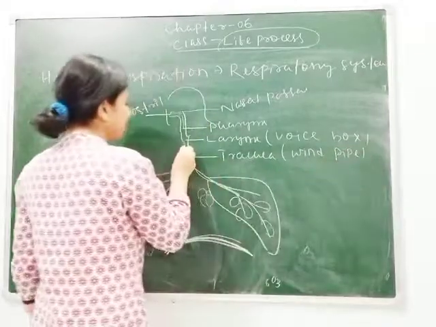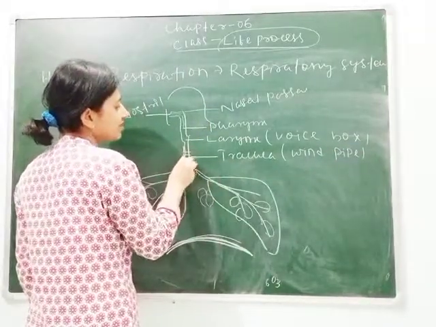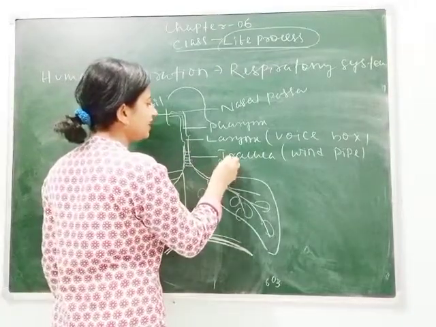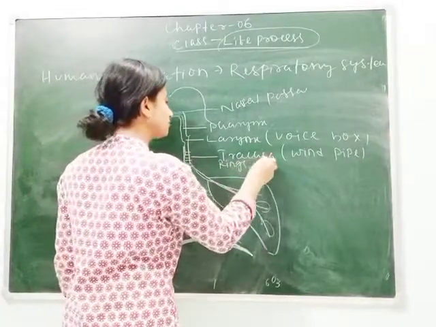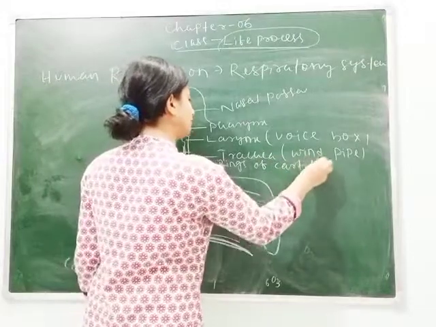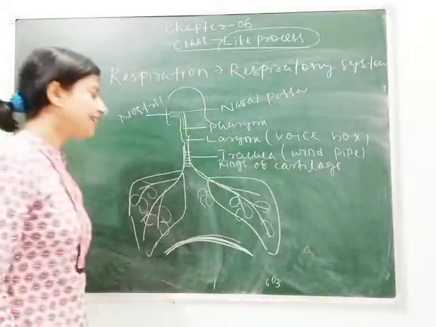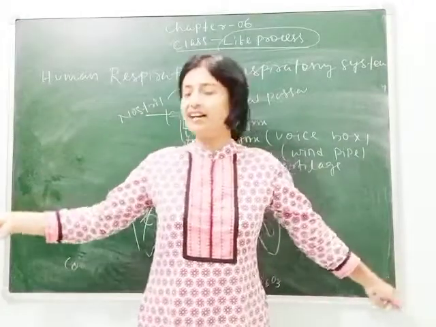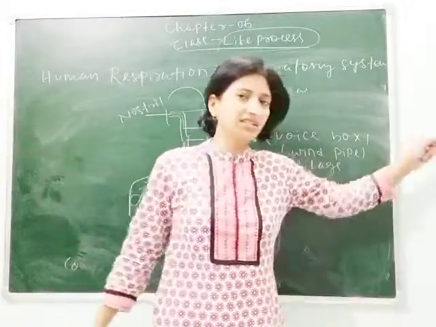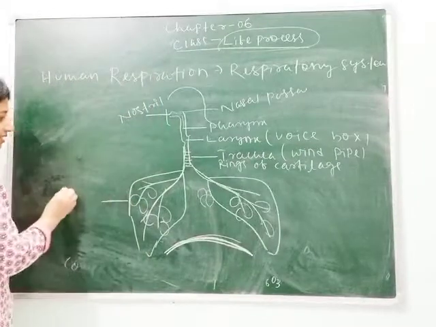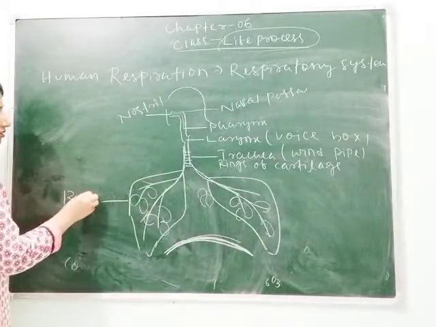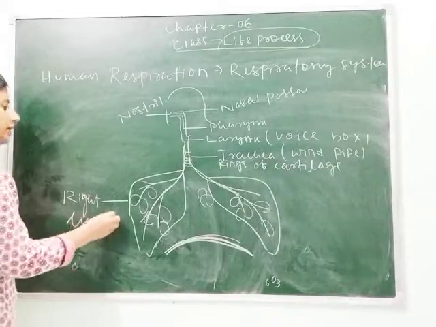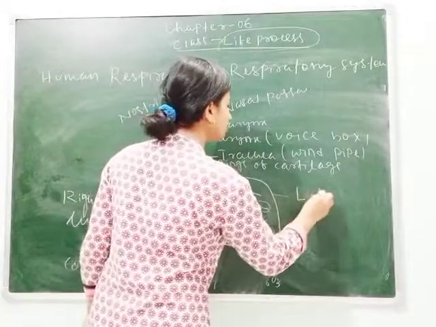It has many rings of cartilage, which are made up of cartilage bones. They are called rings of cartilage. Here are the lungs. If I stand like this, then this is the right lung and this is the left lung.